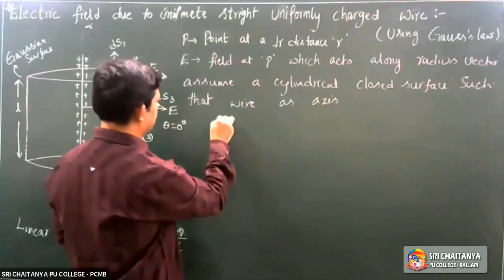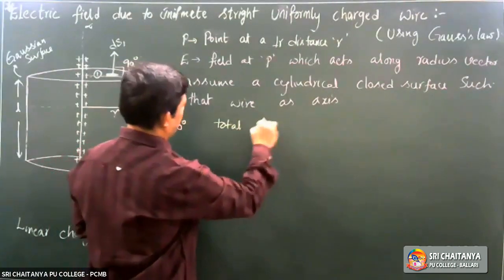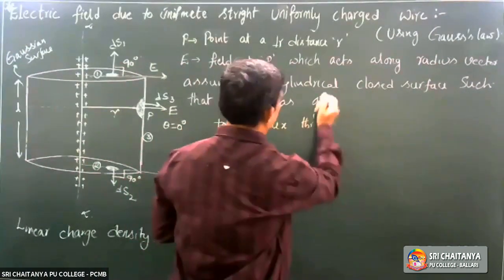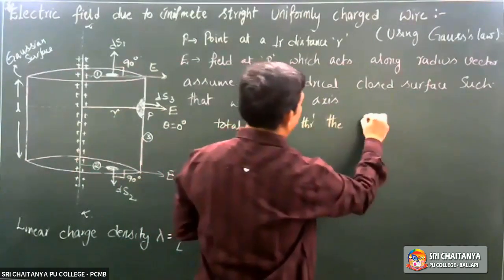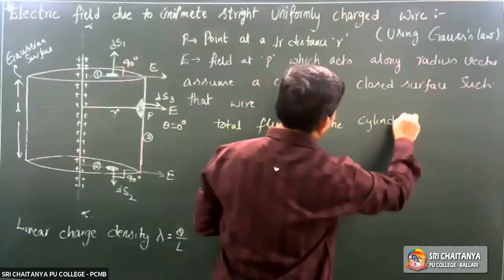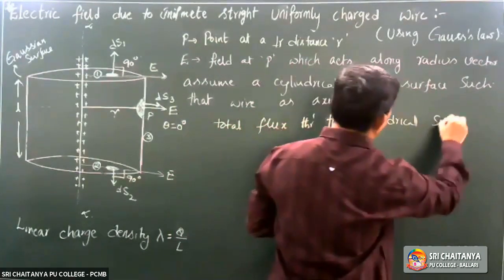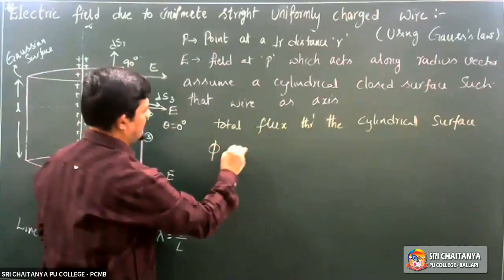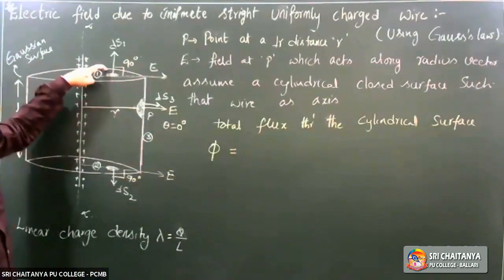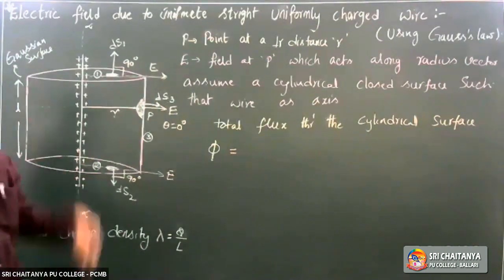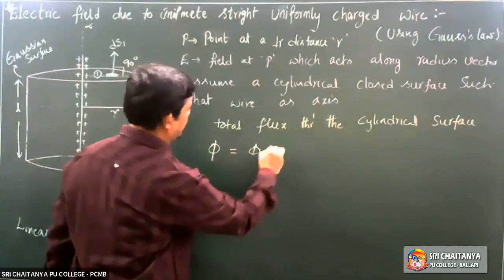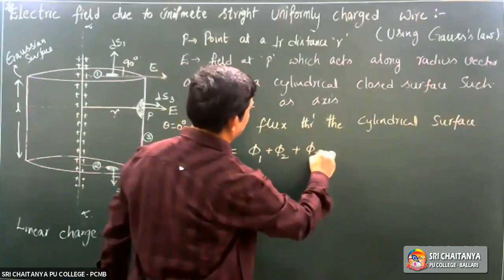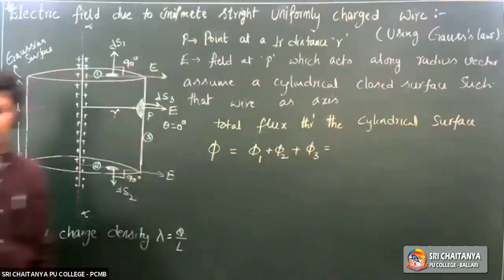What is the total flux? Total flux through the cylindrical surface: flux through the first surface is phi 1, flux through the second surface is phi 2, flux through the third curved surface is phi 3.